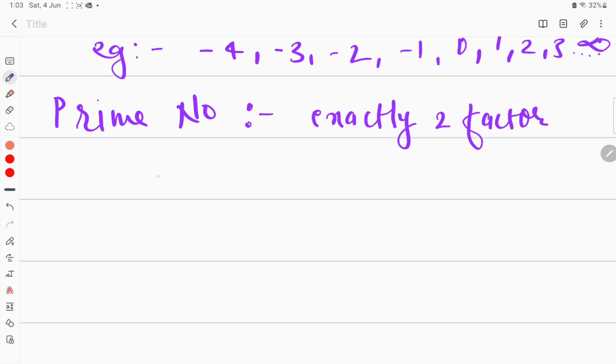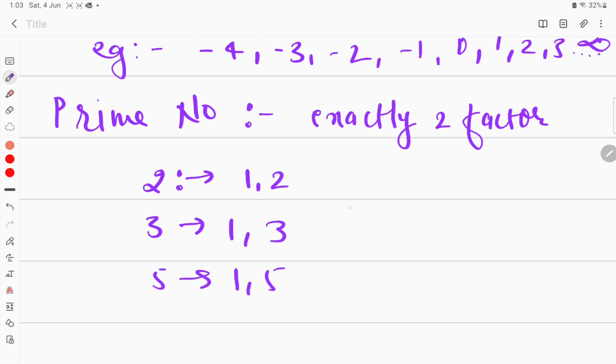If I write 2, 2 has just two factors, that is 1 and 2. Apart from this, there is no number which can divide 2 exactly. Then 3, again 3 has two factors, that is 1 and 3. Then 5 again has two factors, 1 and 5. Similarly 7 again has two factors, 1 and 7.